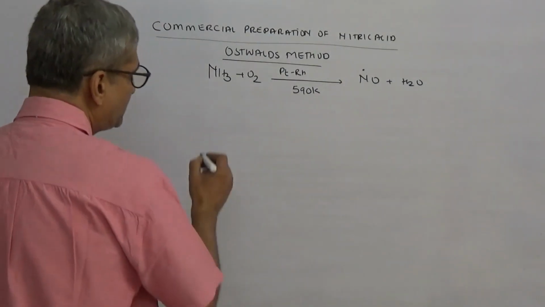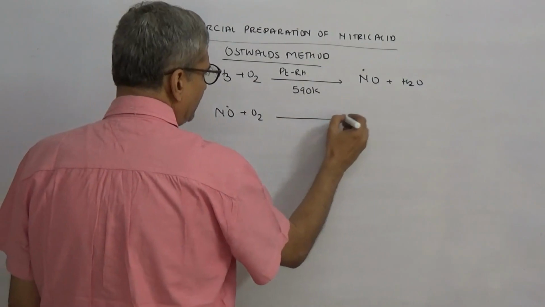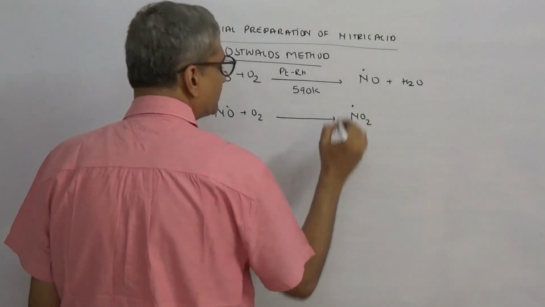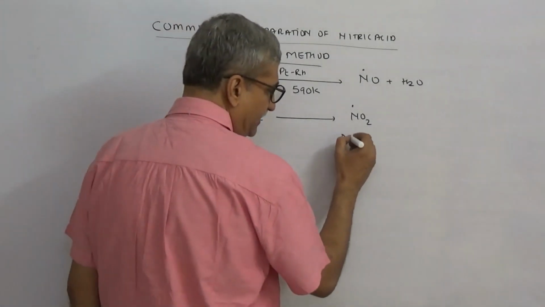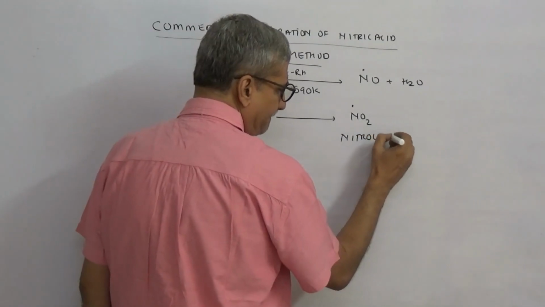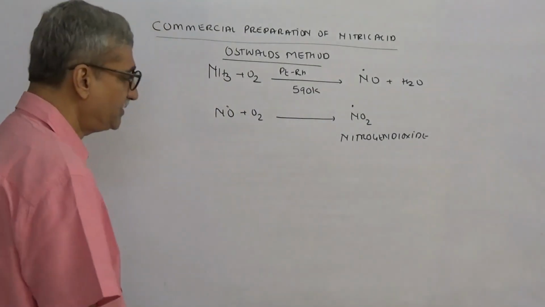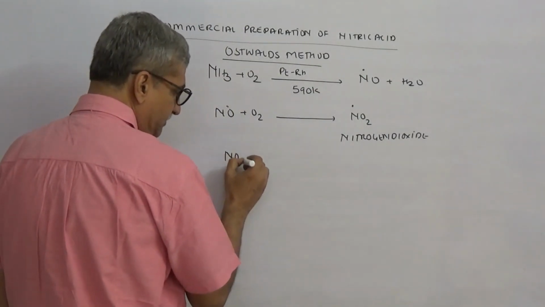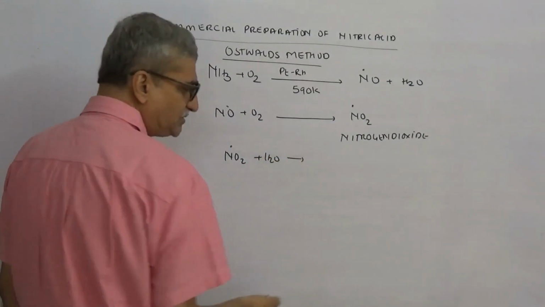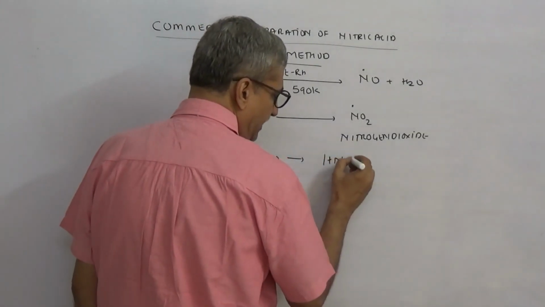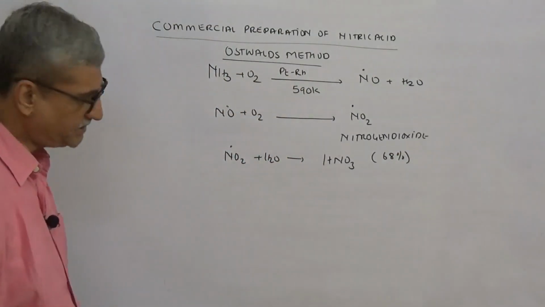So this nitric oxide reacts with further oxygen to form nitrogen dioxide. Nitrogen dioxide is an odd electron molecule. Now this reacts with water, or is passed through water, and you get HNO3. This HNO3 formed is about 68% concentration.